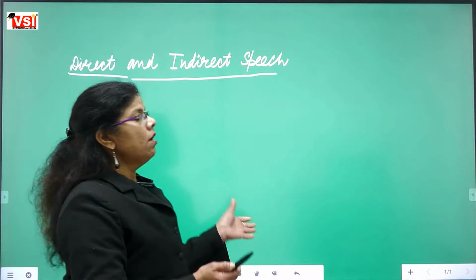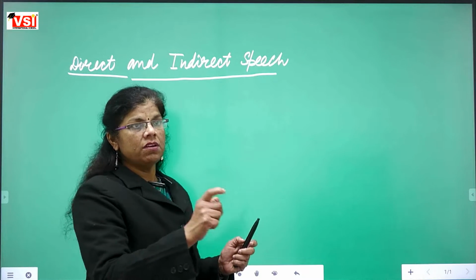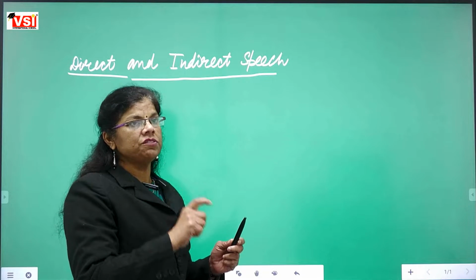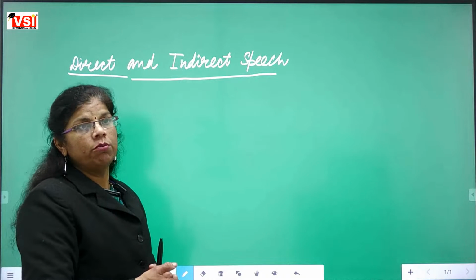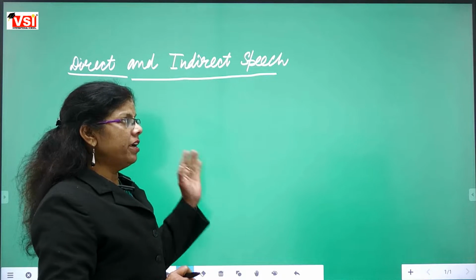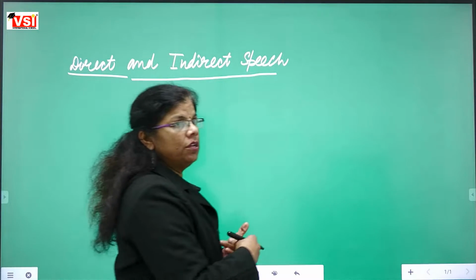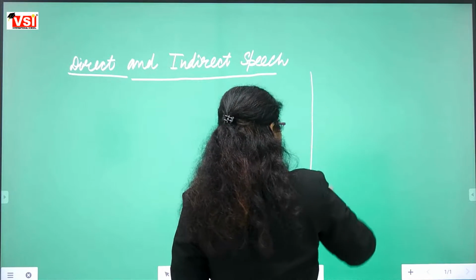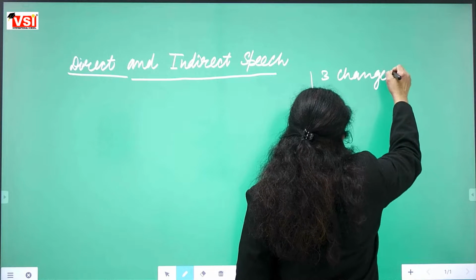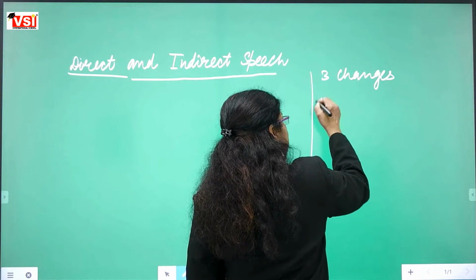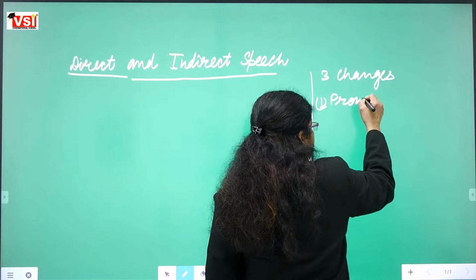Fine. So how are the direct speech sentences changed into indirect speech? There are some specified rules for changing the direct speech sentences into indirect speech. Already we have discussed so many rules in that area, as like 3 changes are done. 3 changes. First change is pronoun change.